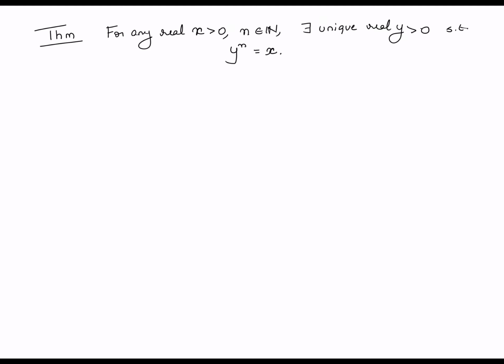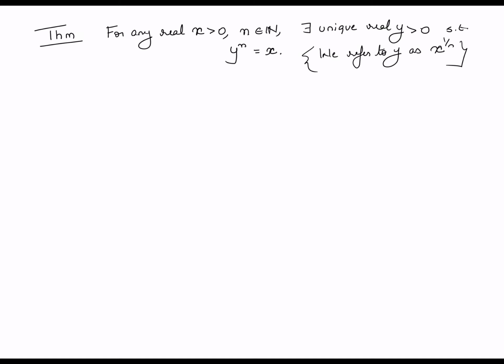There always exists a positive real number, which is unique, in fact, which satisfies y raised to n is equal to x. So for any positive number x and for any natural number n, it is meaningful to talk about the so-called nth root of x. In fact, we refer to y as x raised to 1 by n.